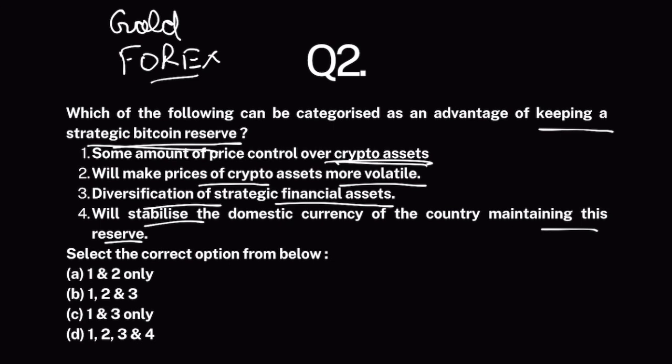How? If the price of Bitcoin falls way too low, what will you do? You will start buying Bitcoin in your reserve and increase the demand of Bitcoin and therefore stabilize the prices. If the prices of Bitcoin are rising too high, that is because of shortage of Bitcoin. Demand is high, supply is low, therefore price of Bitcoin is rising. So what will you do? You'll start selling Bitcoin from your strategic reserve so as to arrest this price rise. So it will give you some amount of price control over crypto assets. So this part is correct.